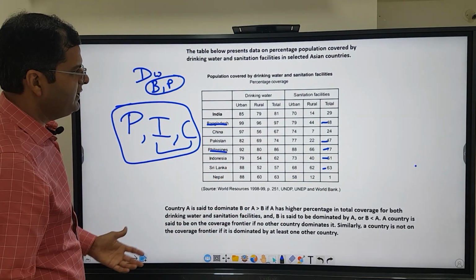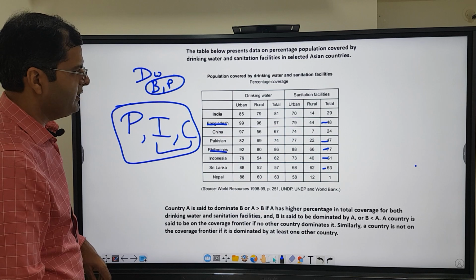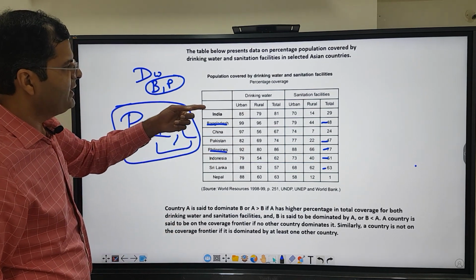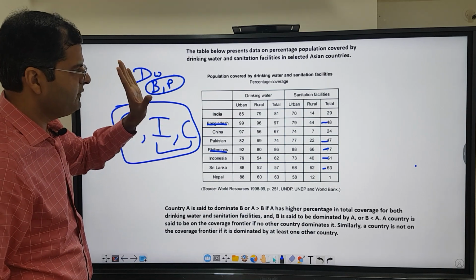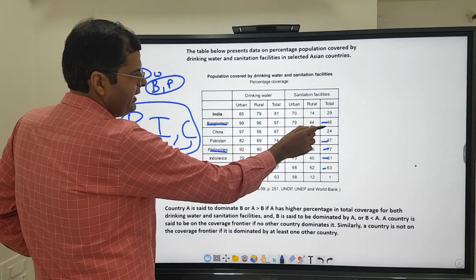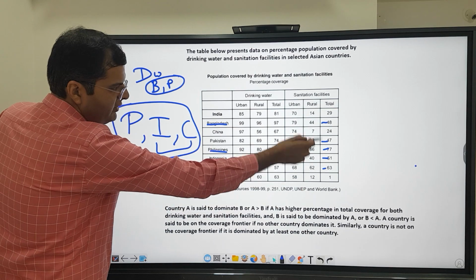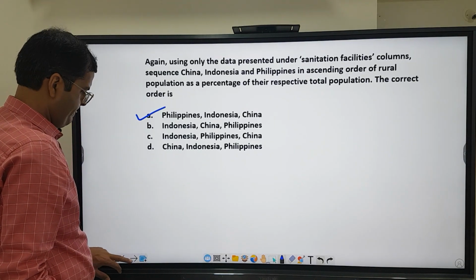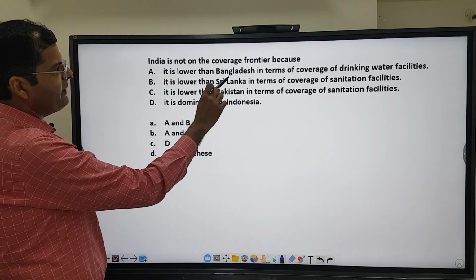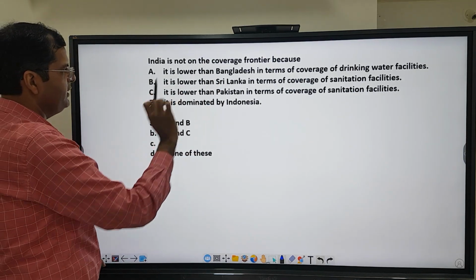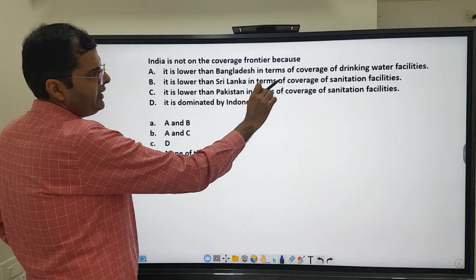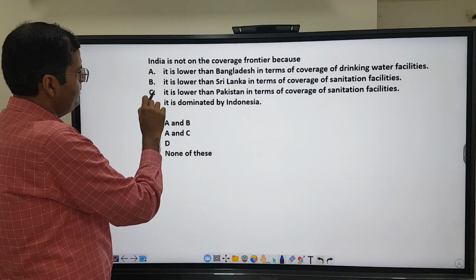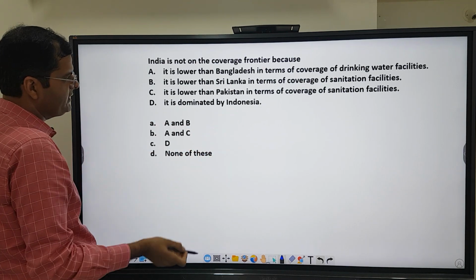So that's the reason India is not on the coverage frontier, or at least it has to be for one of them. Either India's drinking water has to be greater than Bangladesh and Philippines both, or its sanitation facility has to be greater than all these countries. Okay, at least one of the cases. So it is lower than Bangladesh, and not only Bangladesh, Philippines also. It is lower than Sri Lanka in terms of sanitation facilities. There are many other countries. So B, C ruled out. It is dominated by Indonesia is incorrect.